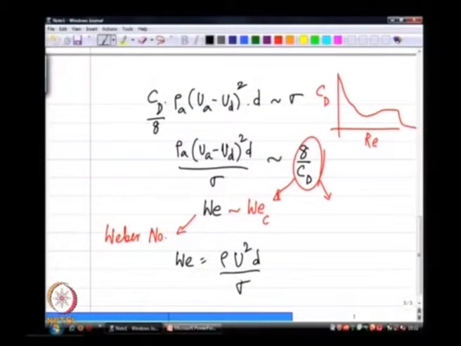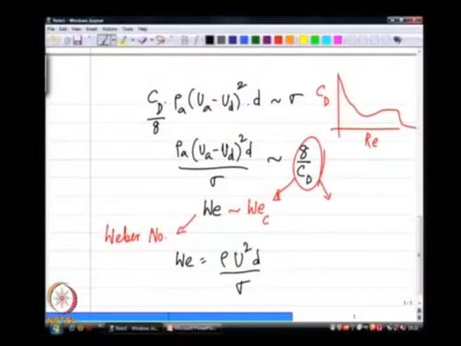If I write down the Weber number as rho u squared d over sigma, what is this rho? Should it be rho a or rho L? The answer is it depends on what you want the Weber number to convey. In this particular exposition, I have shown the Weber number as coming out of a competition between the aerodynamic drag force and surface tension force.